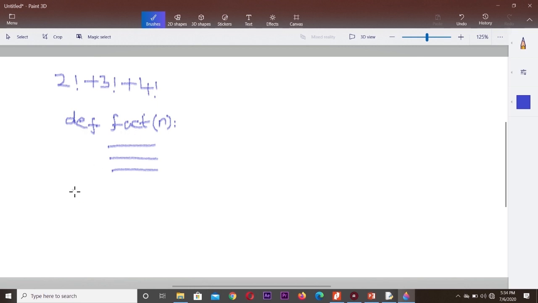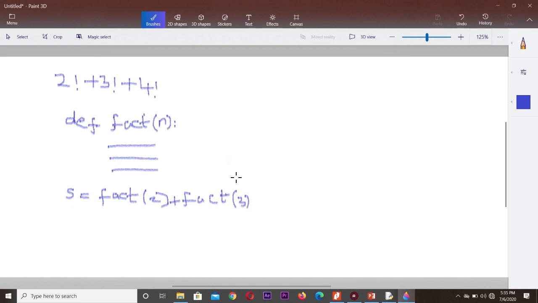I want to find the sum, so I can write s is equal to fact of 2, since the first number is 2. Next, I have to calculate the factorial for 3, so I can call the function again, fact of 3.